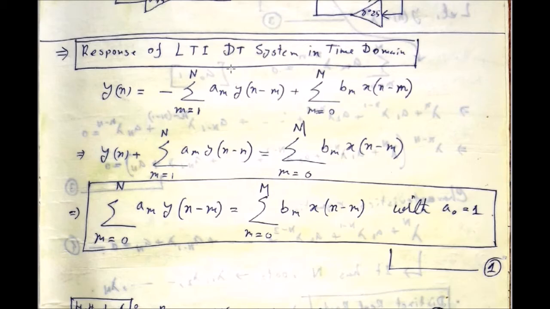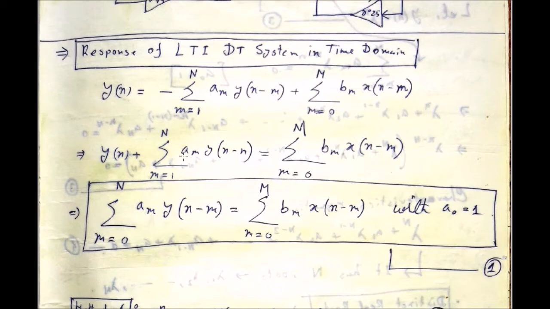Take the first term of the RHS to the LHS. Look at here, this term is taken to the left hand side, and the right hand side only has the input terms.